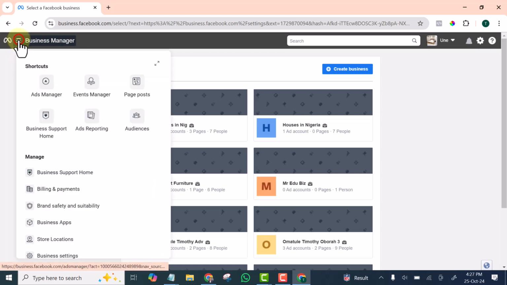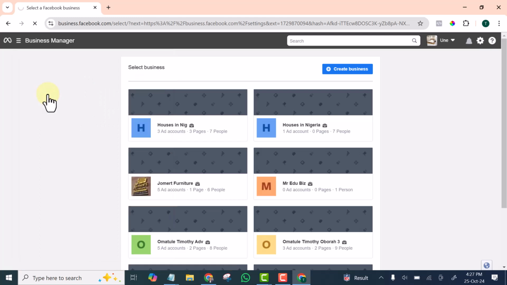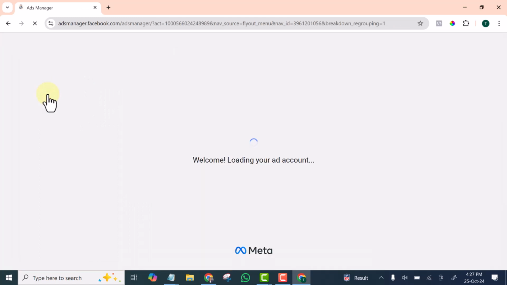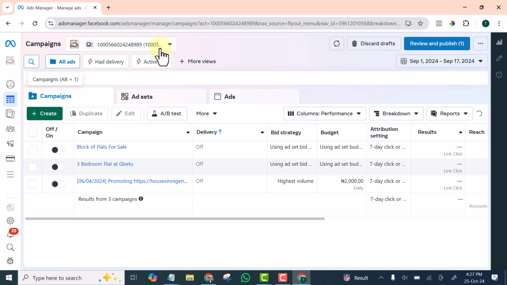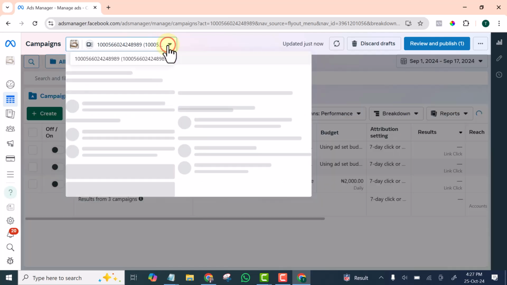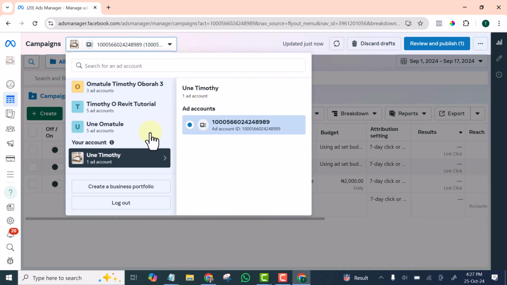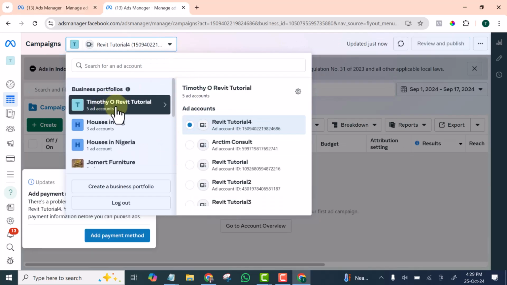I'm going to click on this hamburger icon, then I click on Ads Manager, and I'm going to click on this drop down so that I can select the ad account I want to use. This is the business I want to use. Then I will select this ad account.